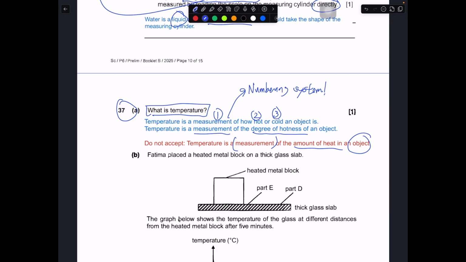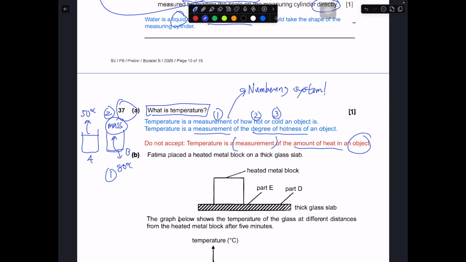So in this case, straight up example, you have a beaker of water at 50 degrees Celsius, and you have another beaker of water at 80 degrees Celsius. Let's say beaker A and B. Does this mean that B has more heat? No, right? Because the amount of heat depends on both the temperature as well as the mass of an object. This is the second part. So that's why we cannot say that an object at a higher temperature must have more heat.